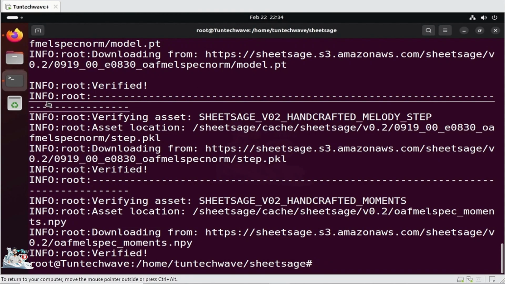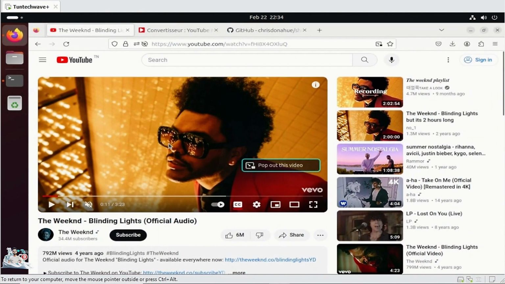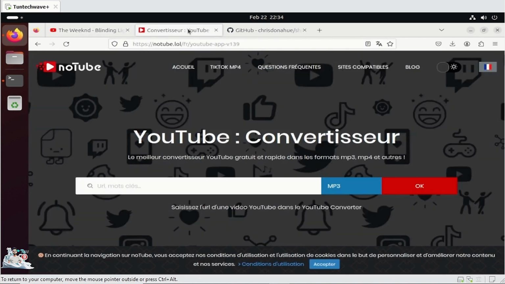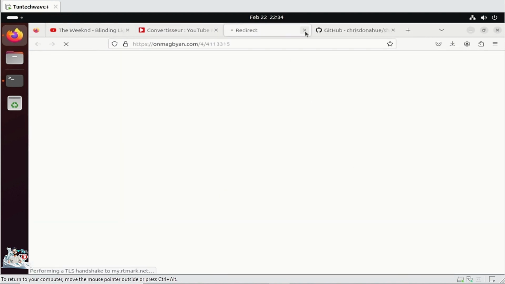Once the setup completes, transcribing a song is as simple. There are two methods. We will start with this one to understand how to transcribe a local song file. Copy the URL of the video you want to use, then paste it into noTube to convert and download it as an MP3 file.